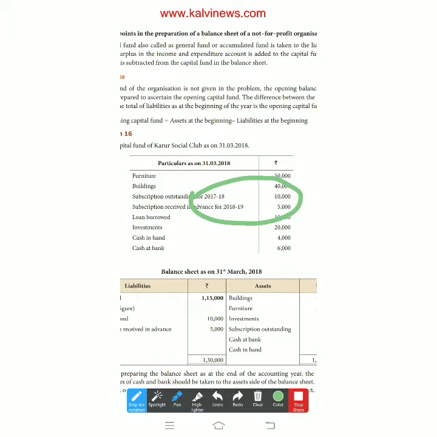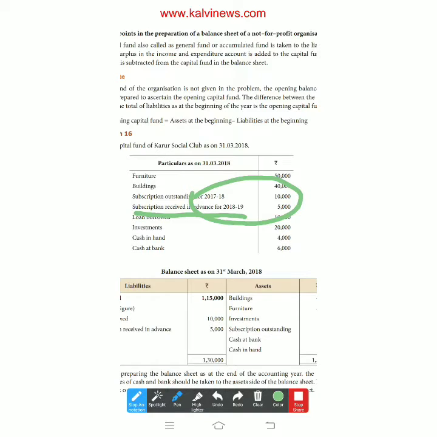The next item, subscription received in advance for 2018-19. Subscription outstanding for 2017-18, 10,000 is given. What is the current year?